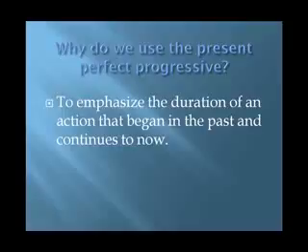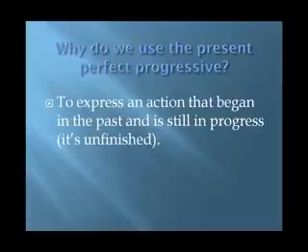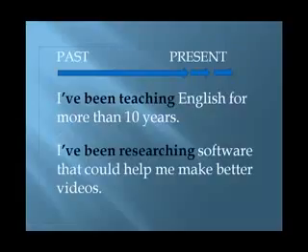Let me explain again why we use the present perfect progressive. There are 2 basic reasons, not necessarily separate, but different reasons. The first, to emphasize the duration of an action that began in the past and continues to now. The second reason is to express an action that began in the past and is still in progress. It's unfinished, not complete. Let me give you 2 examples. I've been teaching English for more than 10 years. I've been researching software that could help me make better videos.